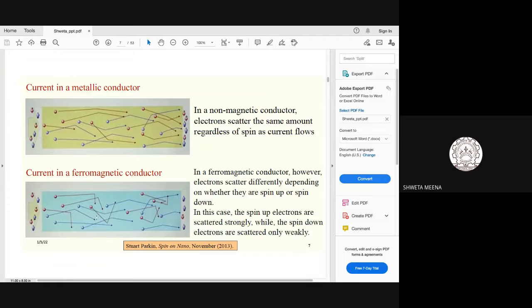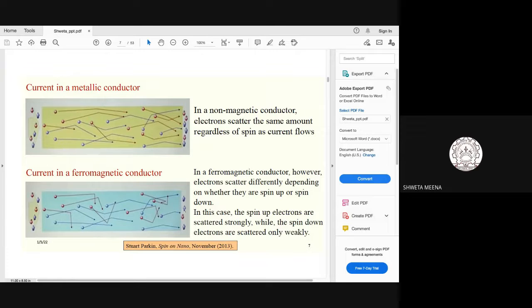And more scattering will be experienced by the up direction electrons, because the local magnetic moment is downwards and the coming electrons are upwards. So the current is transmitted mainly due to spin down electrons. We can say that 75% of the current transmitted through this material is due to spin down.